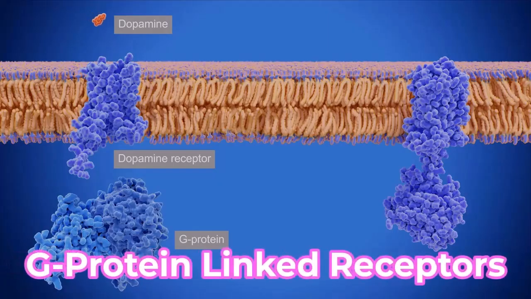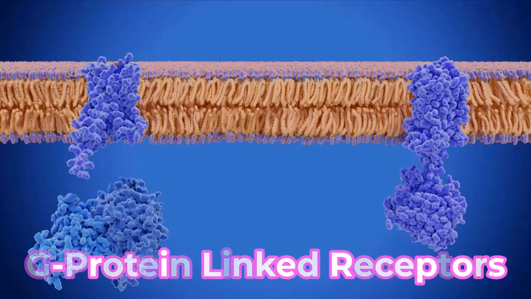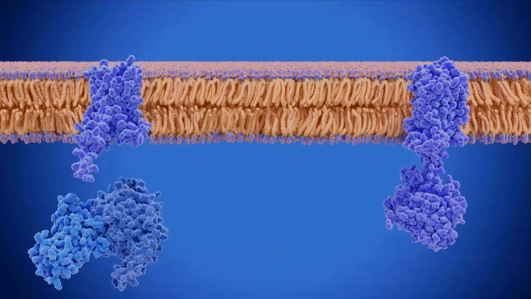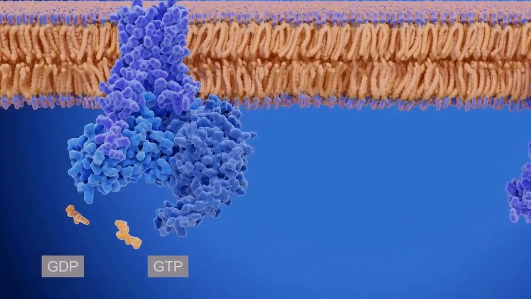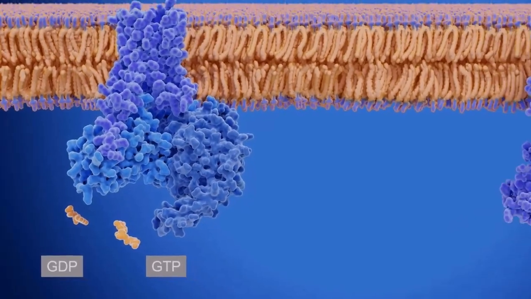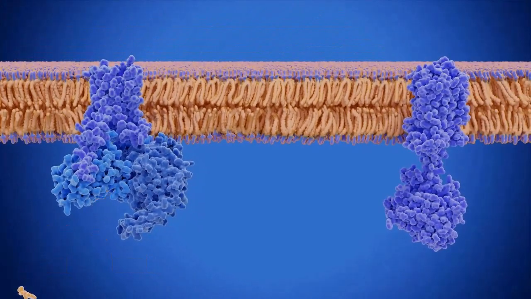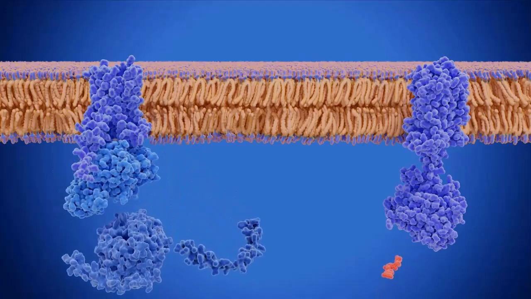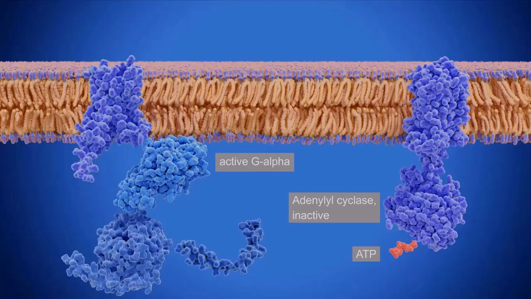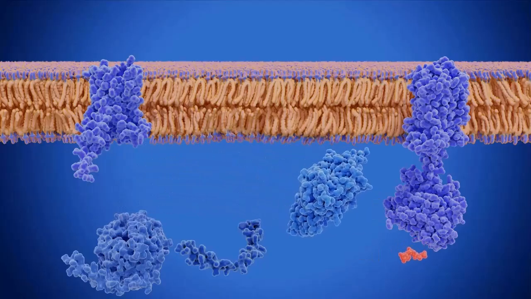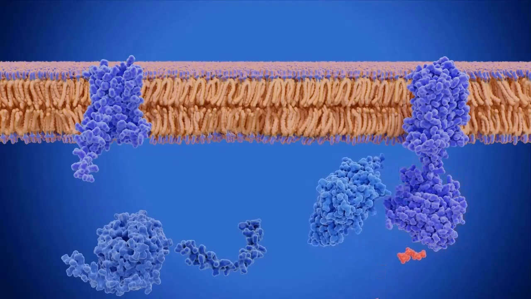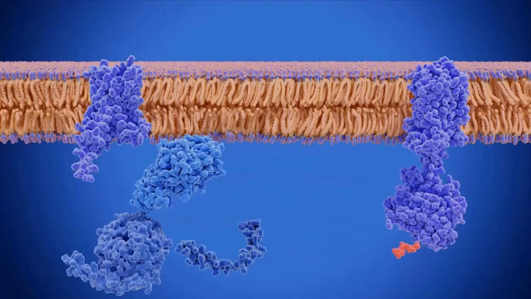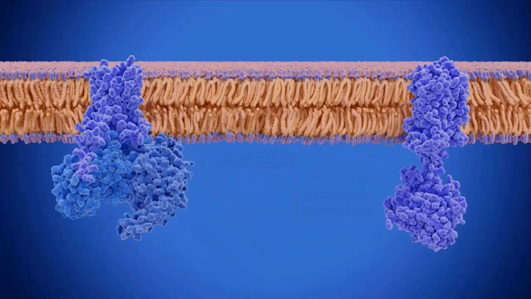G-protein-linked receptors. Once the ligand binds to the receptor, the resulting change in shape activates the G-protein. The G-protein releases guanosine diphosphate, or GDP, and picks up guanosine triphosphate, or GTP. The G-protein then splits into two subunits. One or both of these G-protein fragments may be able to activate other proteins. After a while, the GTP on the active subunit of the G-protein is hydrolyzed to form GDP, causing both subunits to become deactivated. The subunits then reassociate to form the inactive G-protein, and the cycle begins once again.